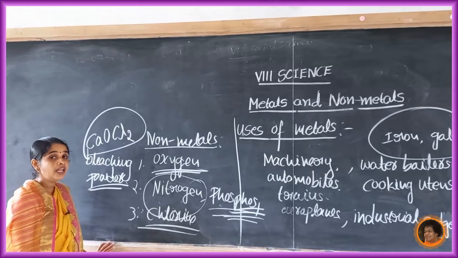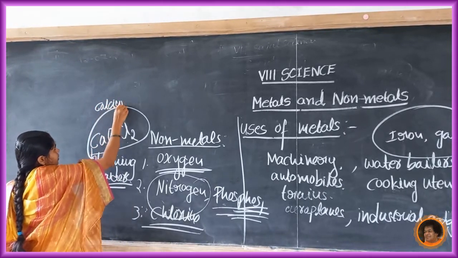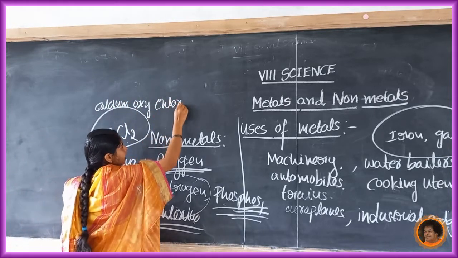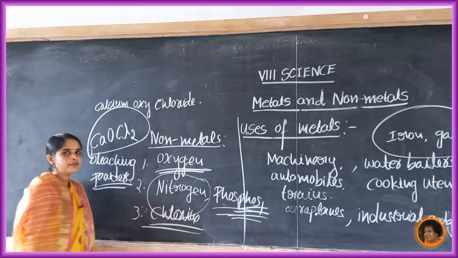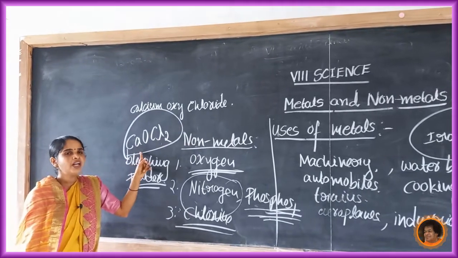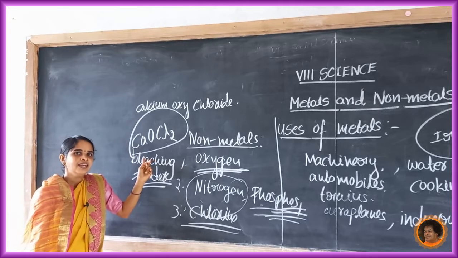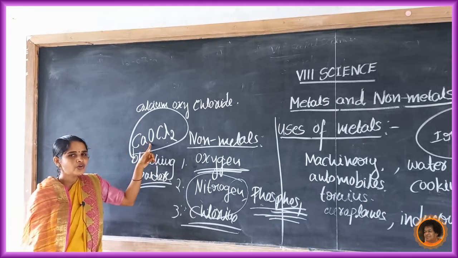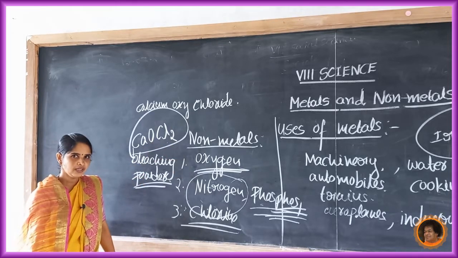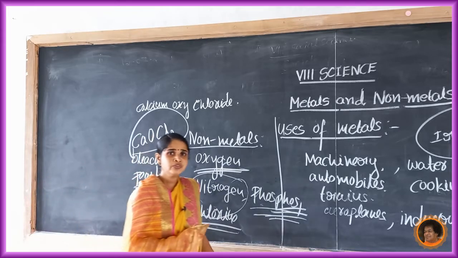Its chemical name is calcium oxychloride. Formula CaOCl2: Ca means calcium, which is a metal. Here oxygen is a non-metal again, and chlorine is also a non-metal. So in the purification of water, we use non-metals.